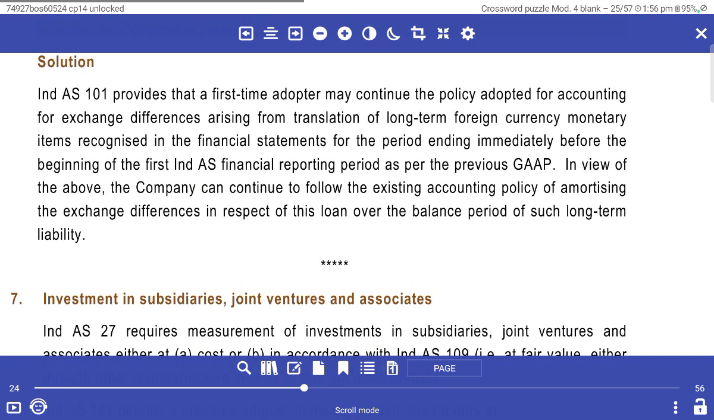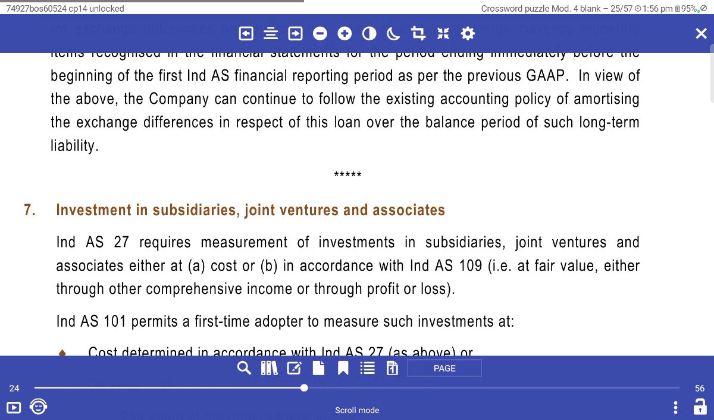Ind AS 101 provides that first-time adopters may continue the policy adopted for accounting for exchange difference arising from translation of long-term foreign currency monetary items recognized in the financial statements for the period ending immediately before the beginning of the first Ind AS financial reporting period as per the previous GAAP. In view of the above, the company can continue to follow the existing accounting policy and amortize